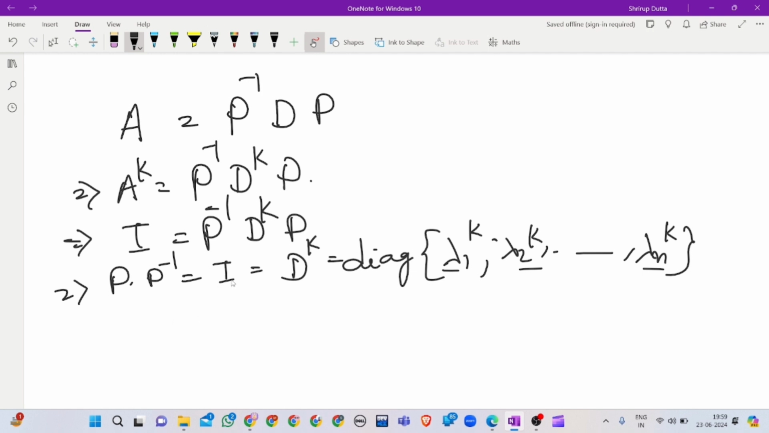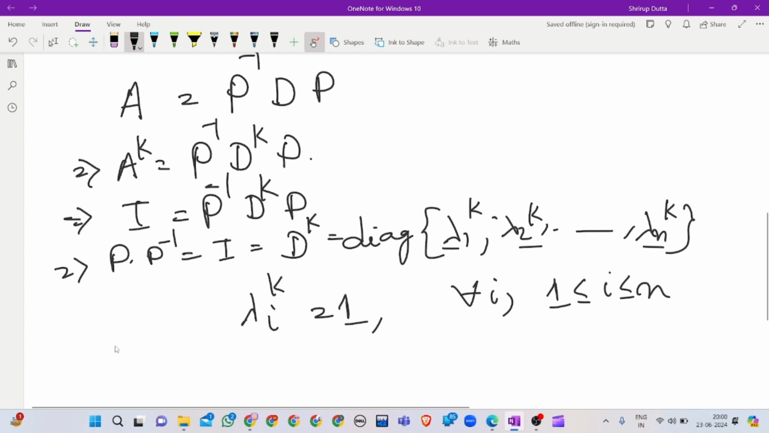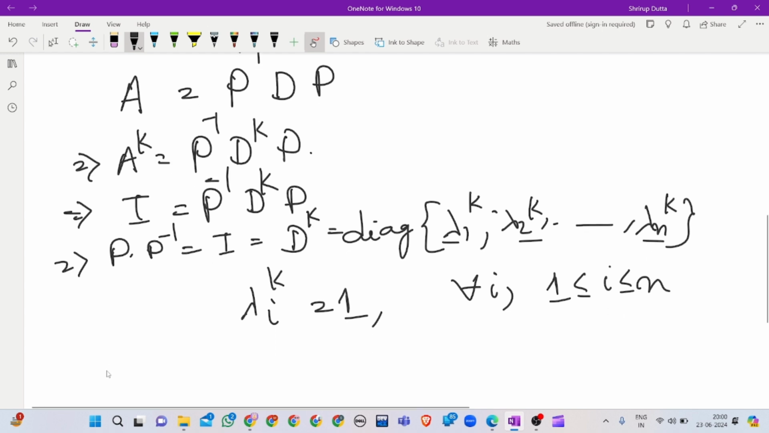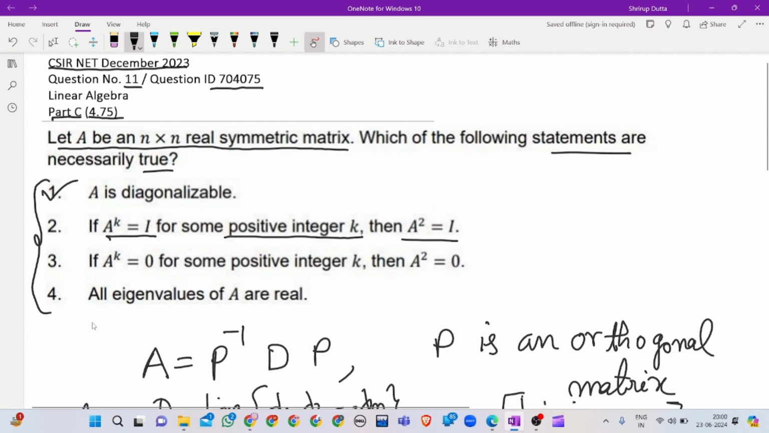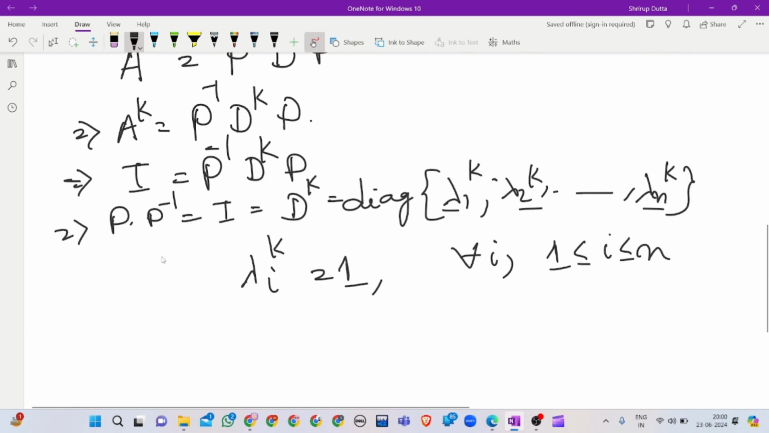The identity matrix is also a diagonal matrix where all diagonal entries are 1. So lambda i to the power k is 1 for all i from 1 to n. Since A is a real symmetric matrix, all eigenvalues are real. I will prove it later; it is given in the question, and it is the easy part to prove. So all lambda i's are real, and lambda i to the power k is 1.